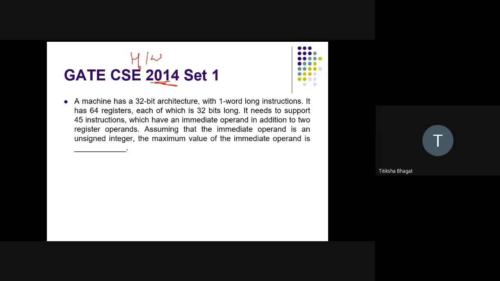So here we have taken some examples based on instruction format. In the next class, we will see addressing modes, and we will discuss some problems on addressing modes also. If you have any doubt, you can ask me. When coming to the next class, you have to come with the solution for this question.